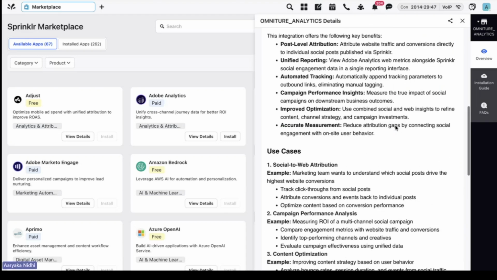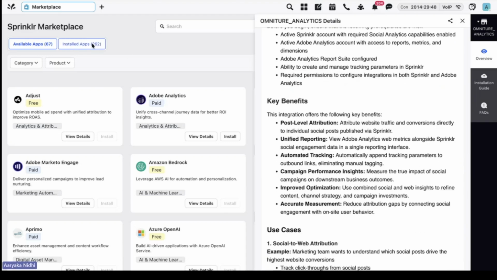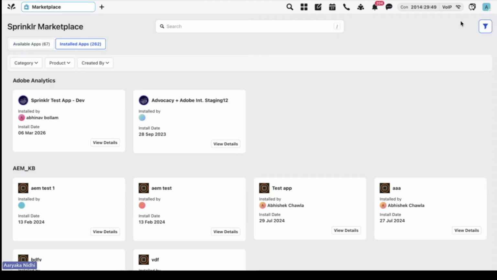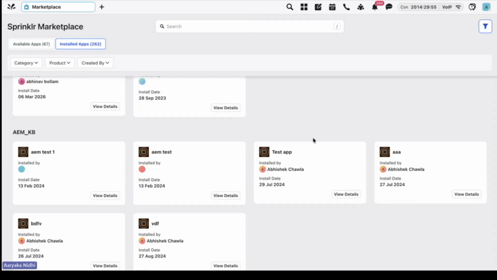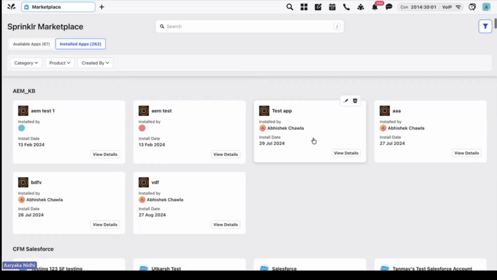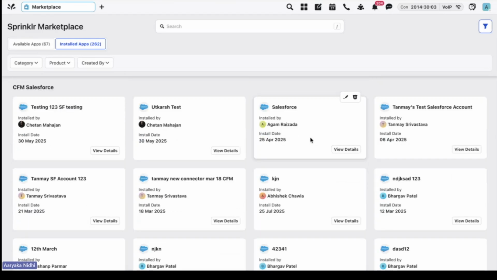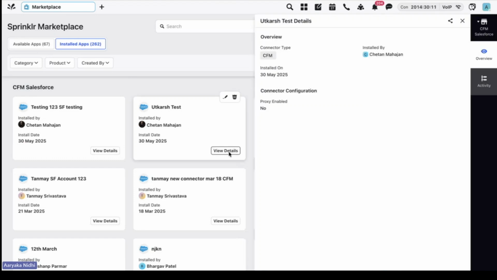But the real power is in installed apps. This view shows every integration currently active in my environment. If my social team installed a WhatsApp connector, I see it here. If my care team connected Genesys, I see it here. And now we have full audit logs. If an integration broke because someone updated credentials, I can see exactly who did it, when, and what changed. This is a game changer for compliance, troubleshooting, and cross-team governance.